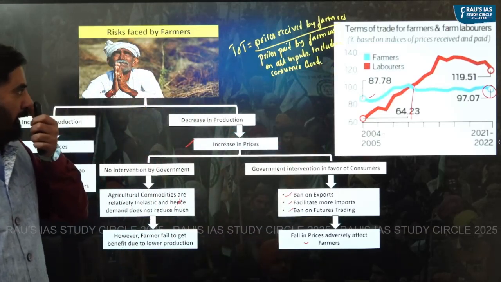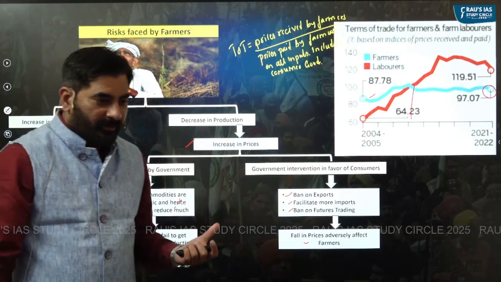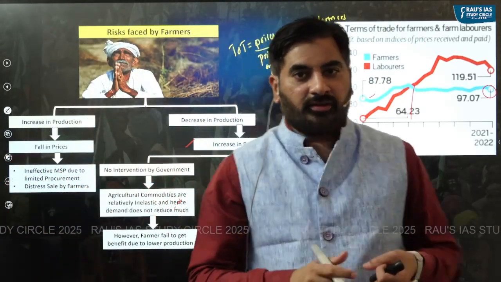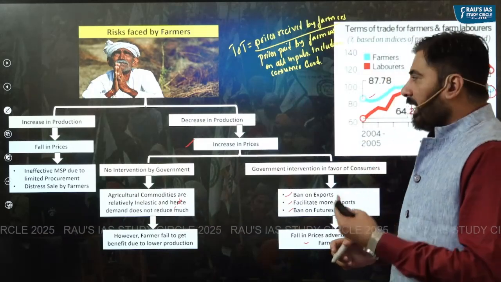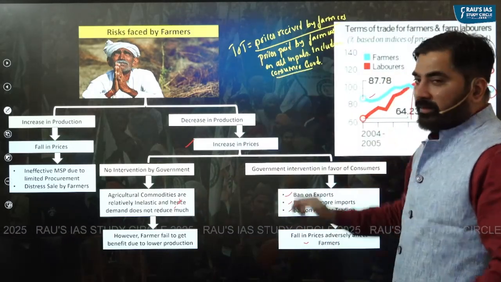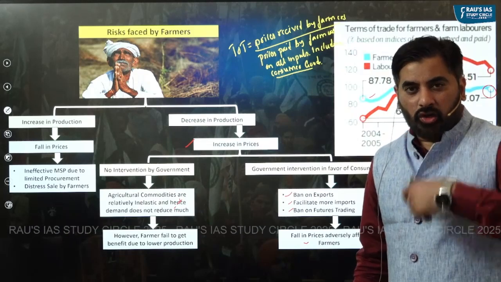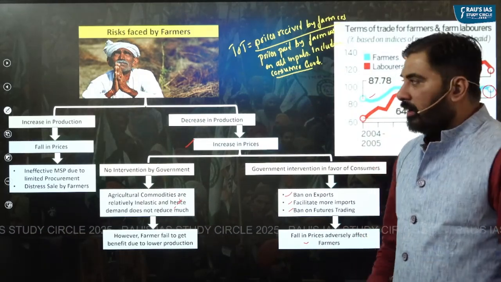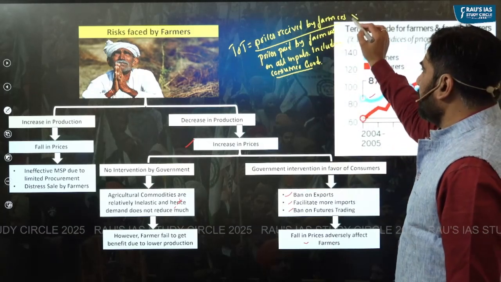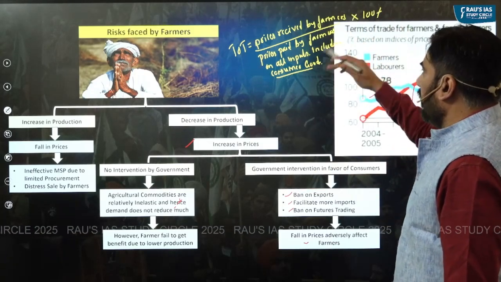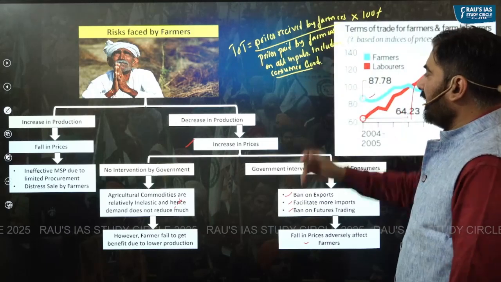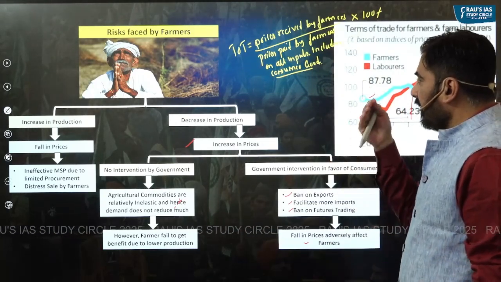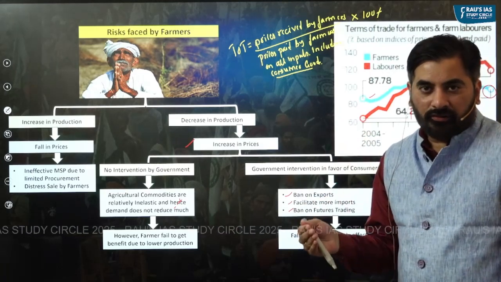So if you look at the denominator, a farmer has to purchase different inputs like seeds, fertilizers, agricultural machineries, pesticides, and the farmer might also purchase consumer goods like clothes, shoes, TV, and so on. So how much price the farmer is receiving when he sells the agriculture produce, divided by the price which the farmer is paying on all inputs, including consumer goods.